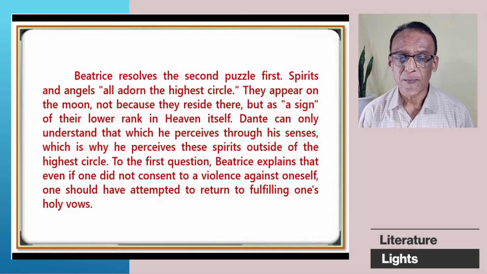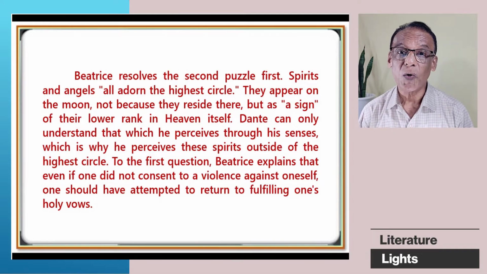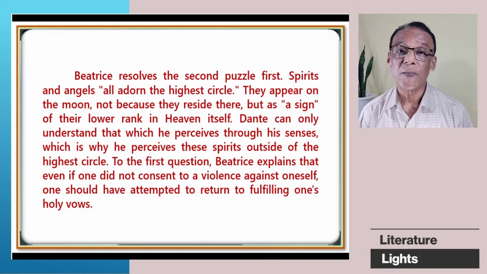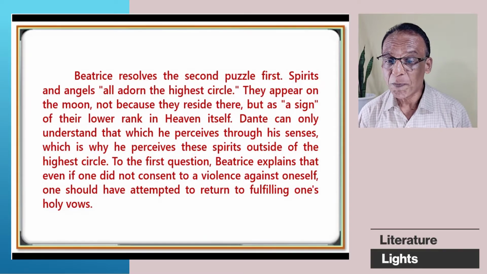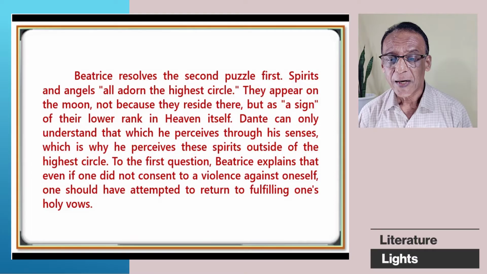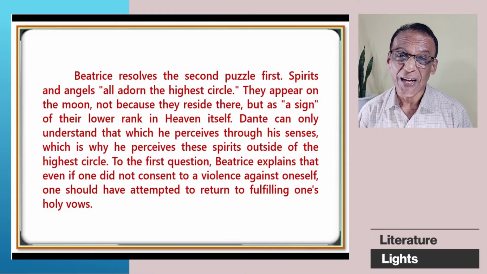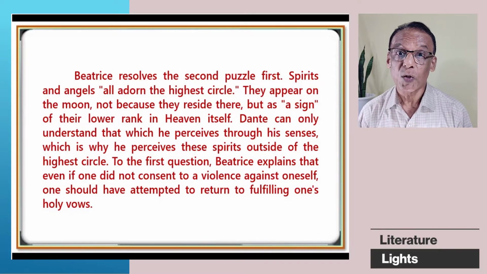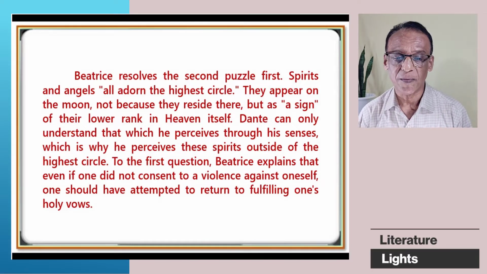Now, paragraph number 3. Beatrice resolves the second puzzle, the second question, first. Spirits and angels all adorn the highest circle of heaven. They appear on the moon not because they reside there, but as a sign of their lower rank in heaven itself. Dante can only understand that which he perceives through his senses, which is why he perceives these spirits outside of the highest circle.